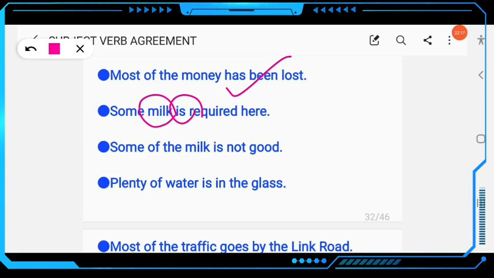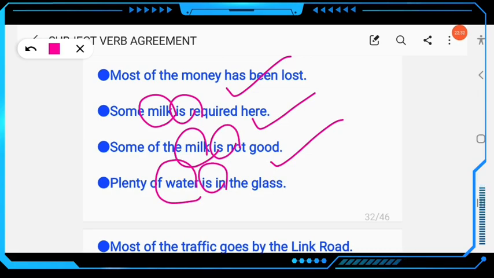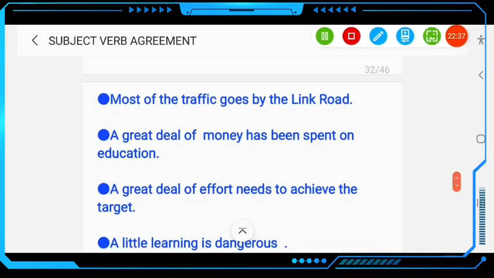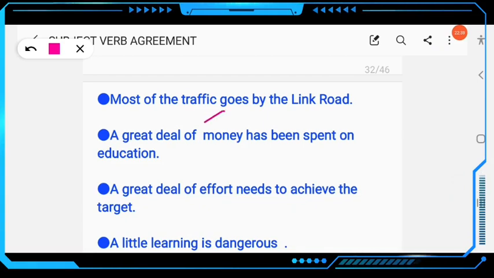In the previous rule we were talking about the plural, but here milk is an uncountable noun, so the verb must be singular. The next example: plenty of water is in the glass. Similarly, water is an uncountable noun, so the verb must be singular, is. The next example: most of the traffic, traffic is uncountable, so the verb must be singular. Most of the traffic goes, not go, by the link road.